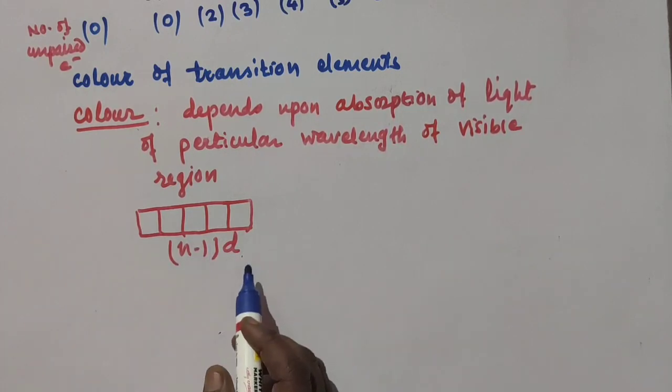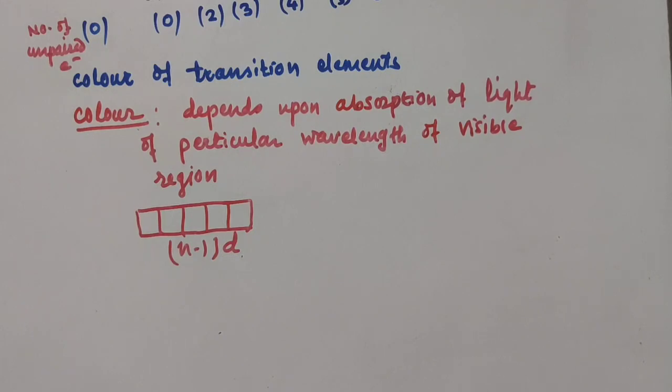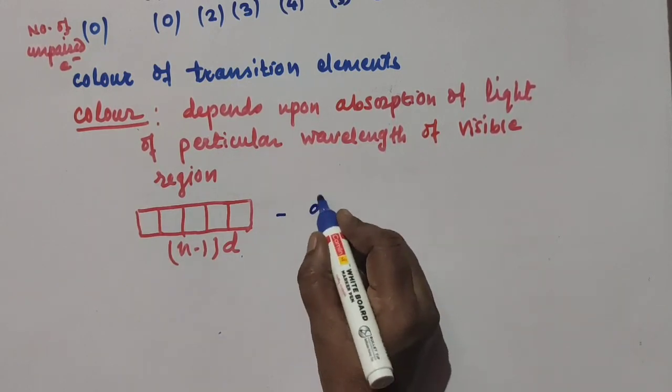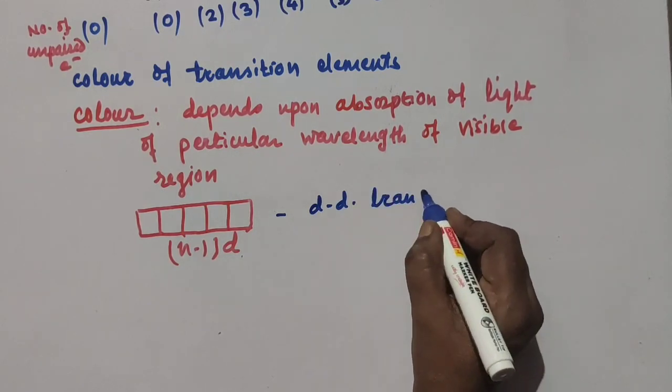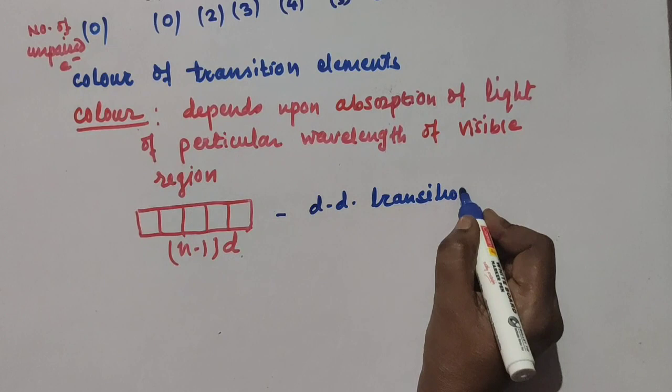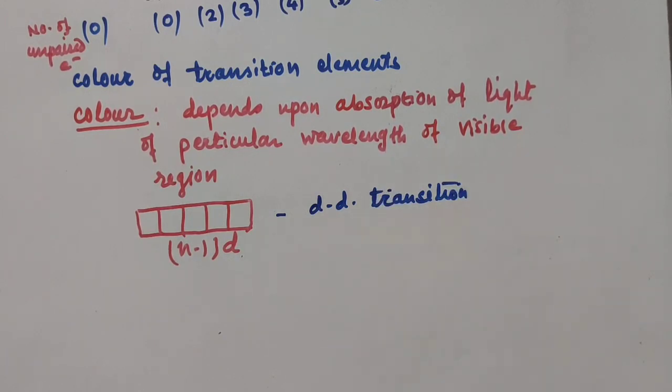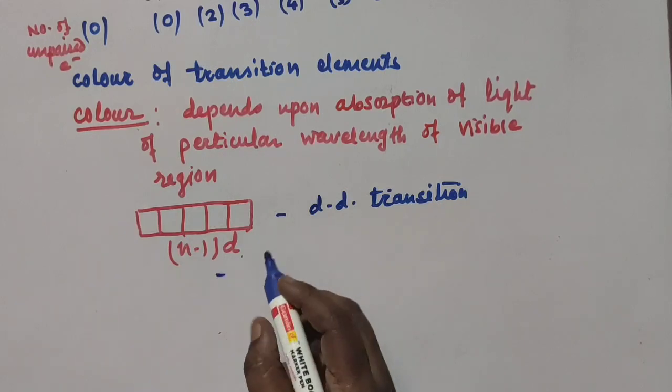When there are unpaired electrons in these orbitals, these unpaired electrons are promoted from one energy level to another energy level. That means the electrons are excited from a lower energy level to a higher energy level, and this is called a d-d transition. We have seen this in coordination compounds. The energy difference between these orbitals is very small.